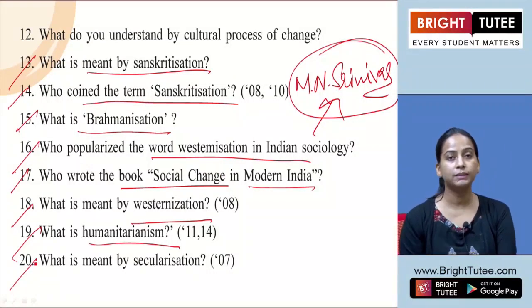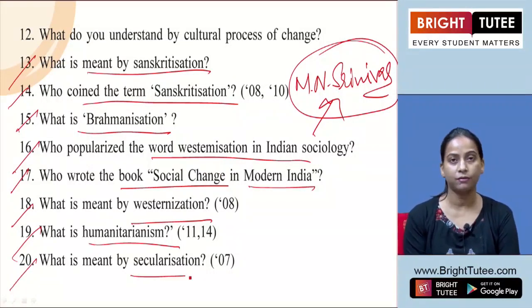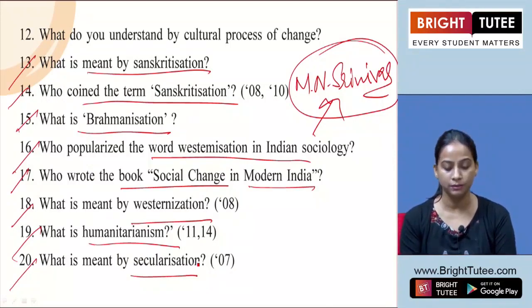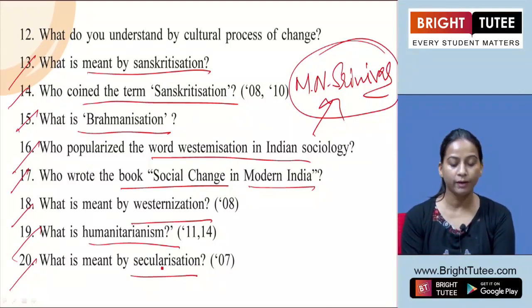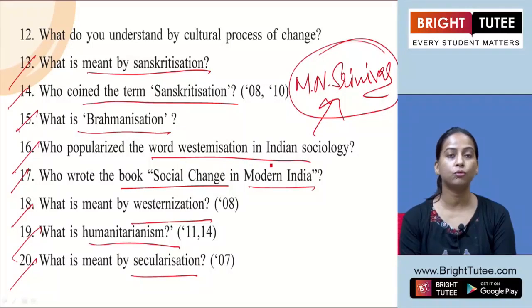Next, what is meant by secularization? So we need to define this term here. We can define that secularization is the process through which the influence and importance of religion reduces or decreases in public affairs.